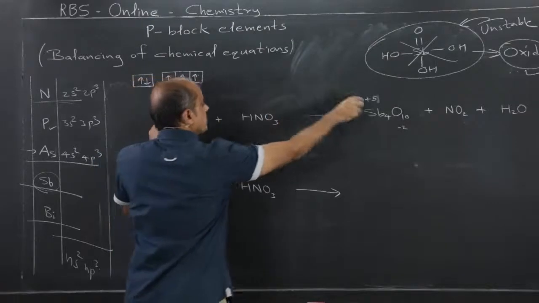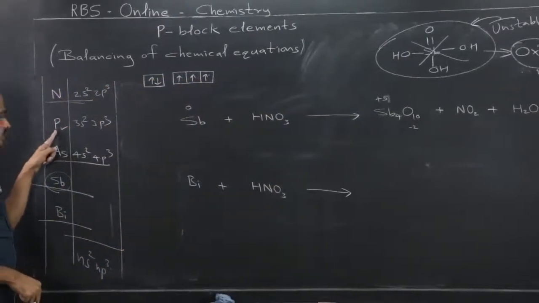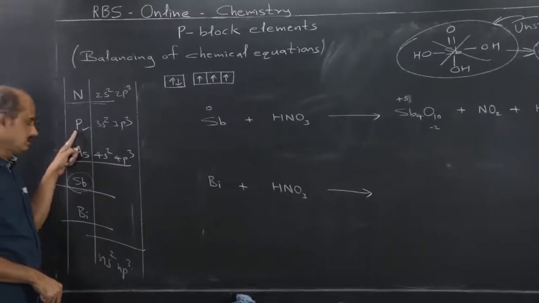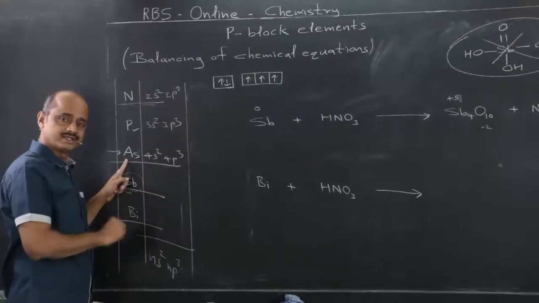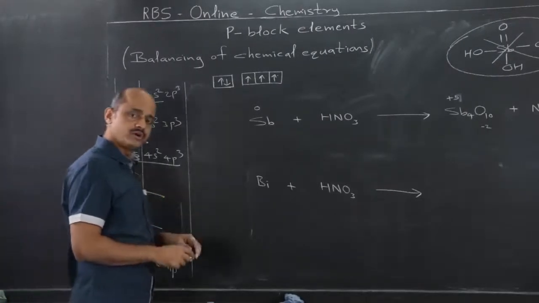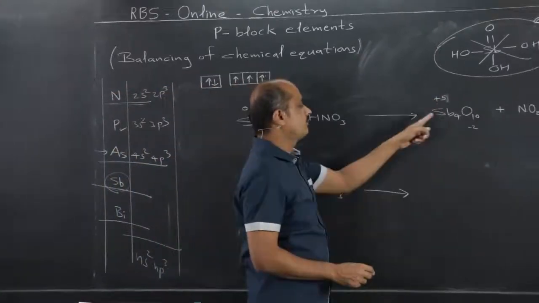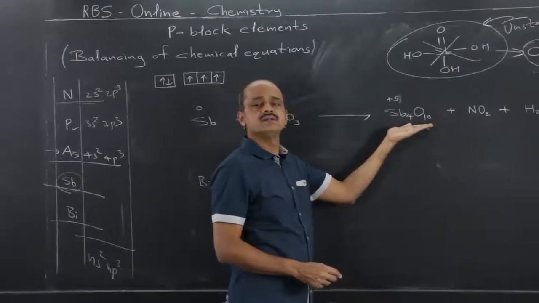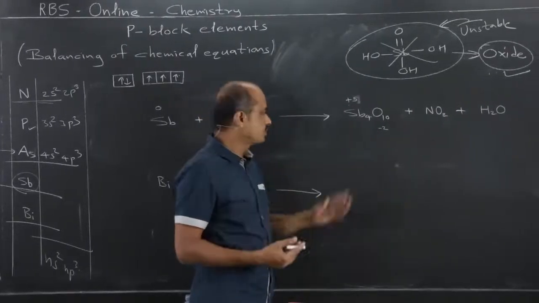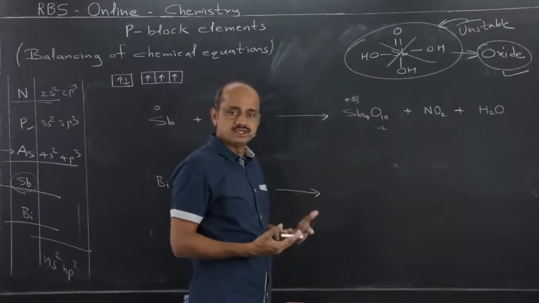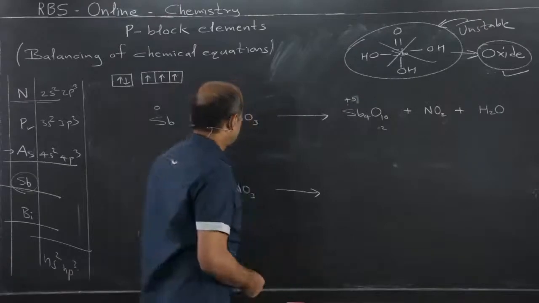So 0 changes to +5 was also observed during the reaction of phosphorus with nitric acid and also the reaction of arsenic with nitric acid. So oxidation number point of view, electronically 0 changes to +5, but instead of the oxyacid, antimony is stable in the form of its oxide. If it is +5, then the formula of the oxide is Sb4O10, it should not be difficult for you, redox 11th topic.